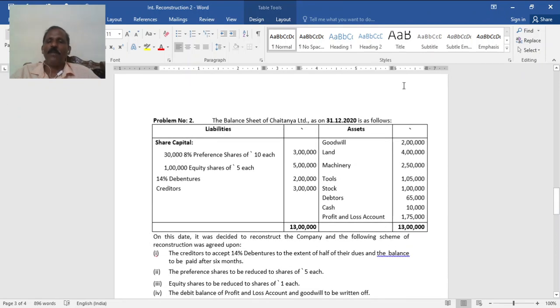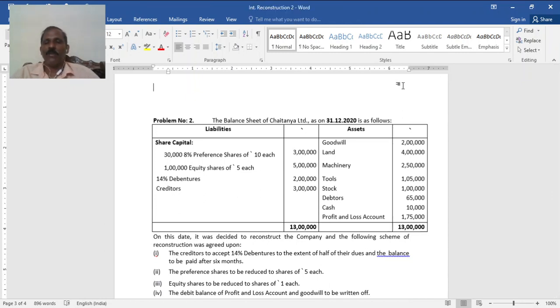It's about the first problem. The second problem: the balance sheet of Chaitanya Limited as on 31st December 2020 is as follows.